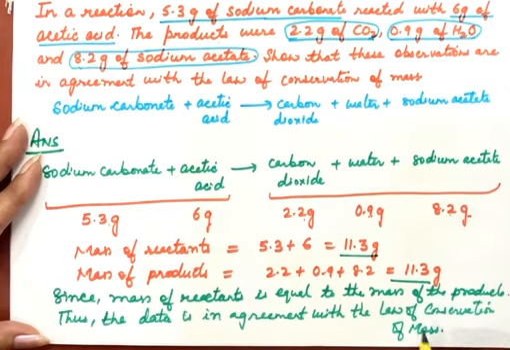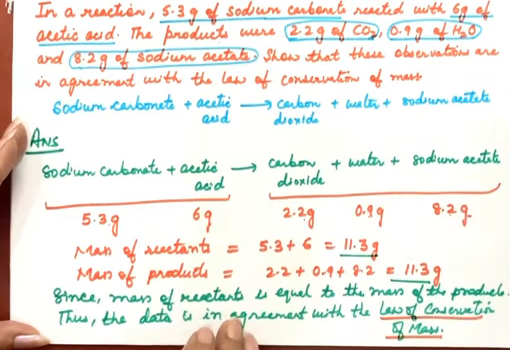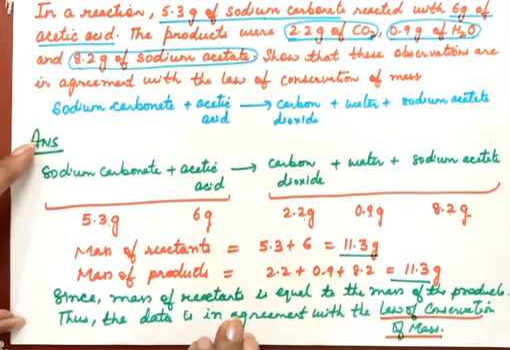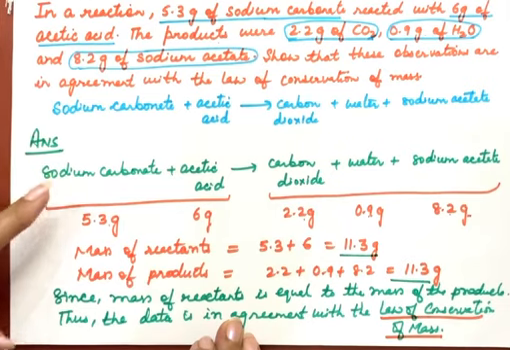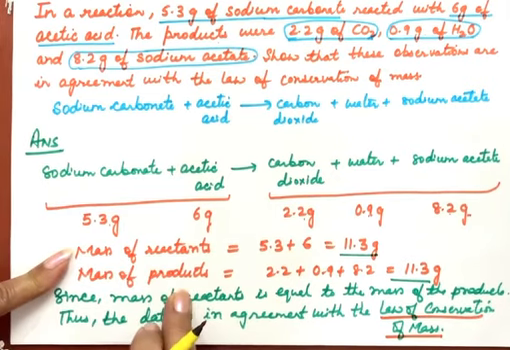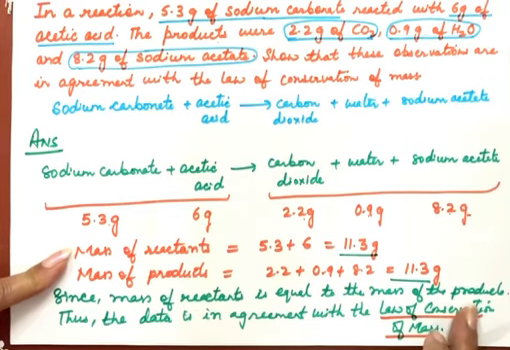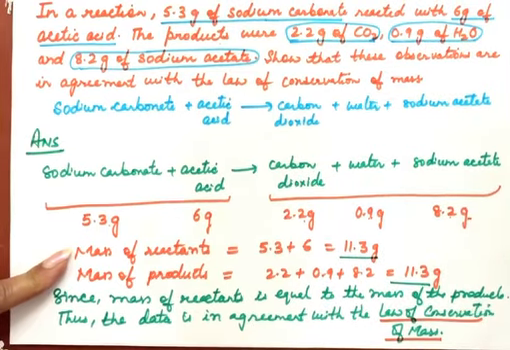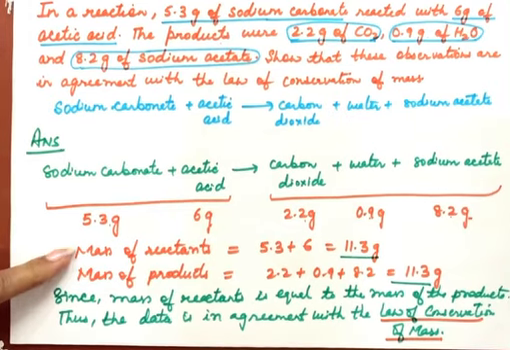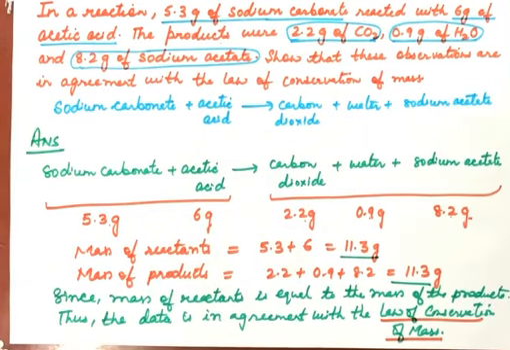So all steps I've written, and when we are writing the solution, it has to be written this way only. All the steps that we need to solve the numerical, they have to be there. So first equation is required, mass of reactant is required, mass of product is required, or both the masses are equal. So we have to write in words, since the masses of reactants are equal to masses of products. So this data is in agreement with law of conservation of mass. Moving on to the next numerical now.